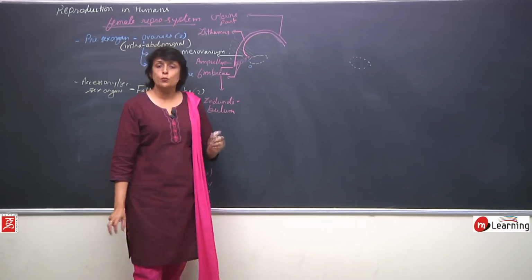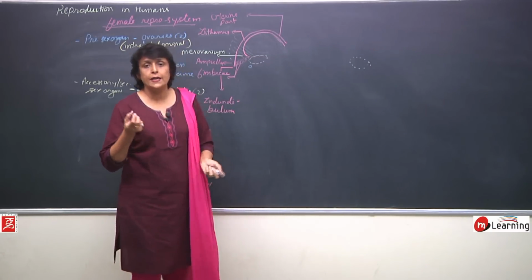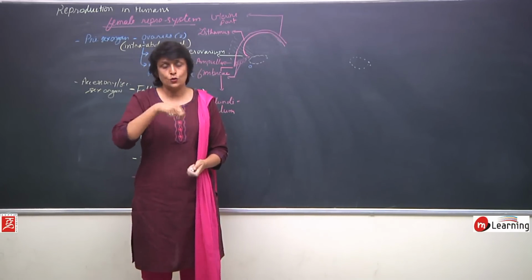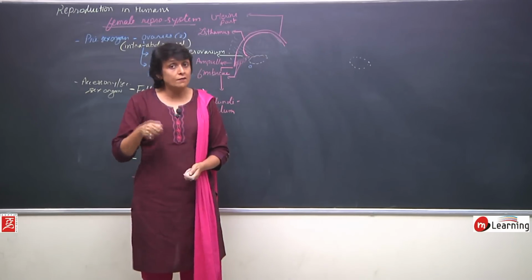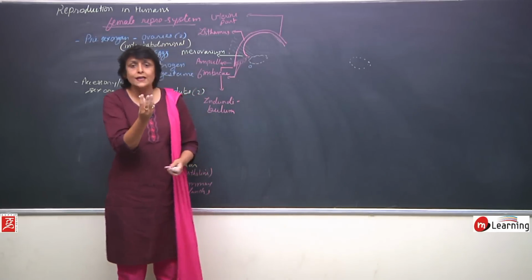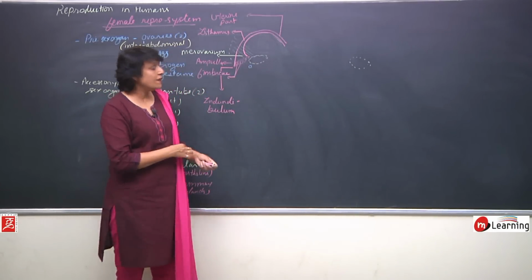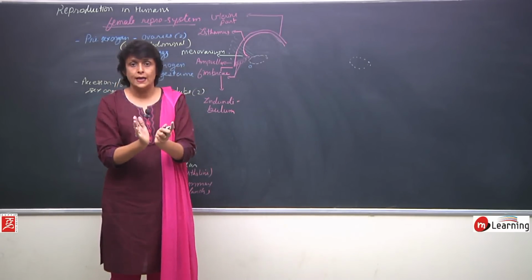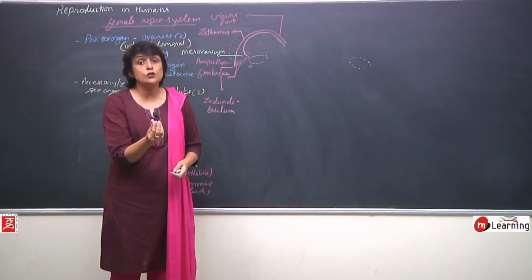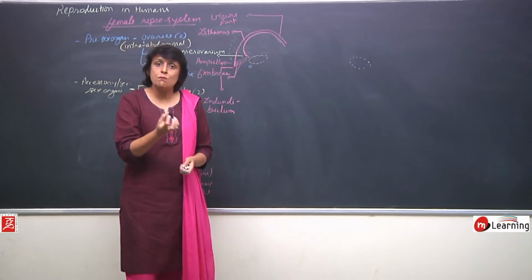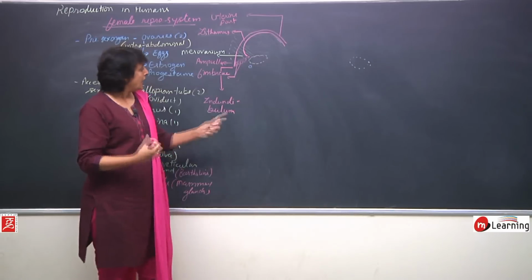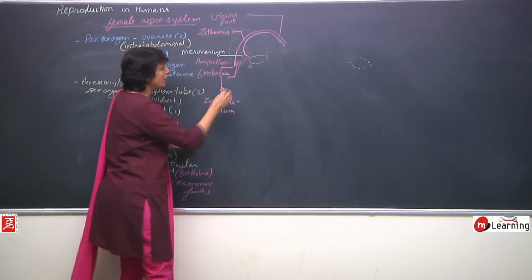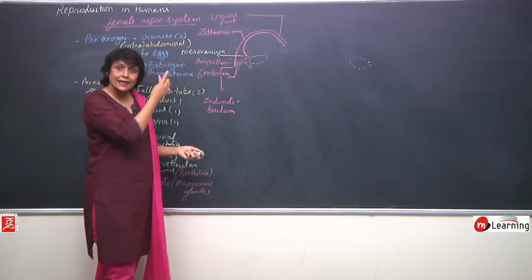What exactly is a whirlpool? If we take a liquid in a glass or a container and stir it with a rod or a spoon, rotate it, when we stir it a little vigorously, we find there is a cone-like thing formed in water. Even in tornadoes, the air which moves forms a cone-like structure, and the middle part of that cone is known as the eye, and this has maximum suction power. So, when these fimbriae move, they create a whirlpool, because of which the egg is sucked in.